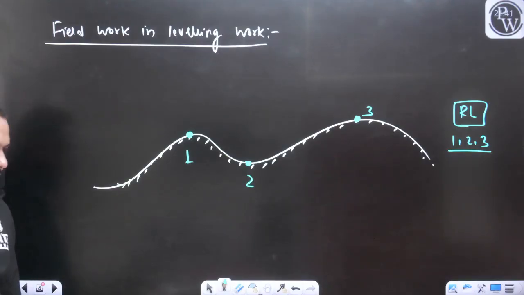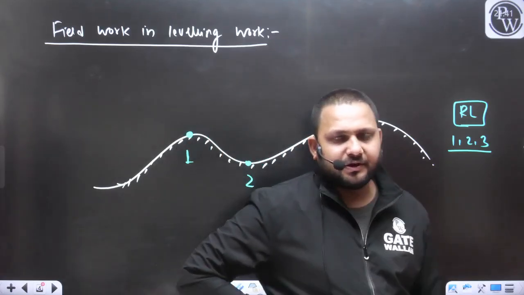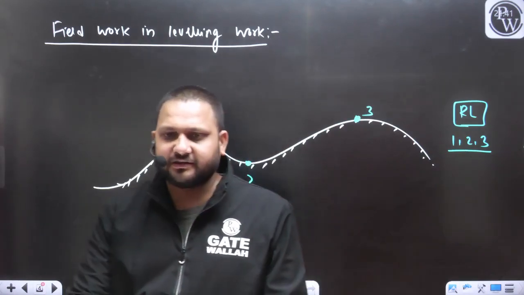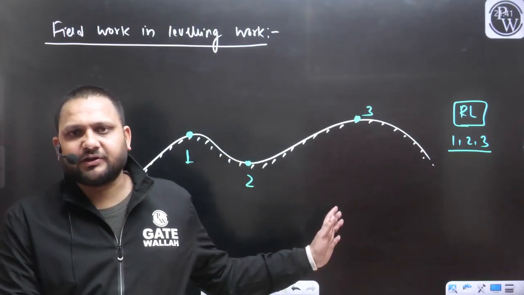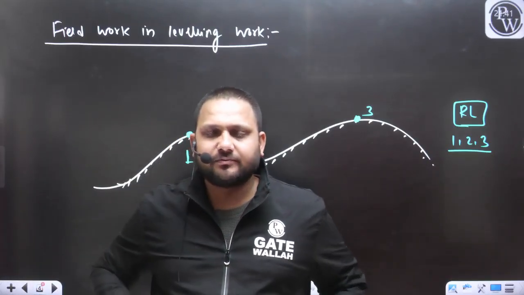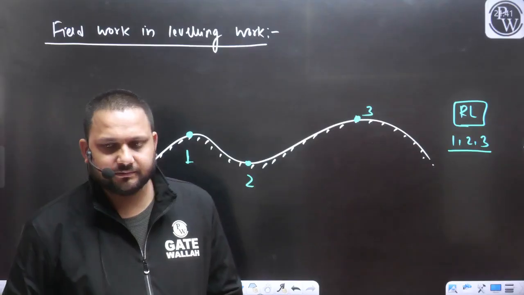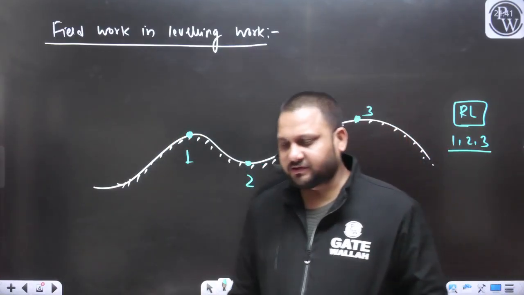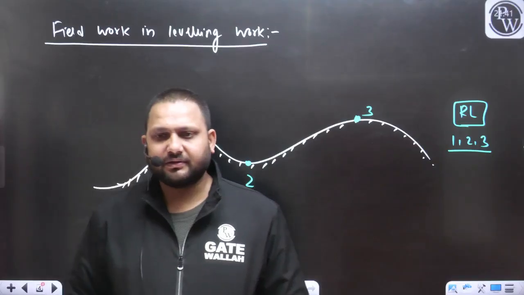So to find out the RL, we require mean sea level. If you want to define the RL of any point, first and foremost thing that is required is the reference. So here, are you able to see the mean sea level? Where is the mean sea level in this case? I don't think so. Without reference we cannot perform any measurement.